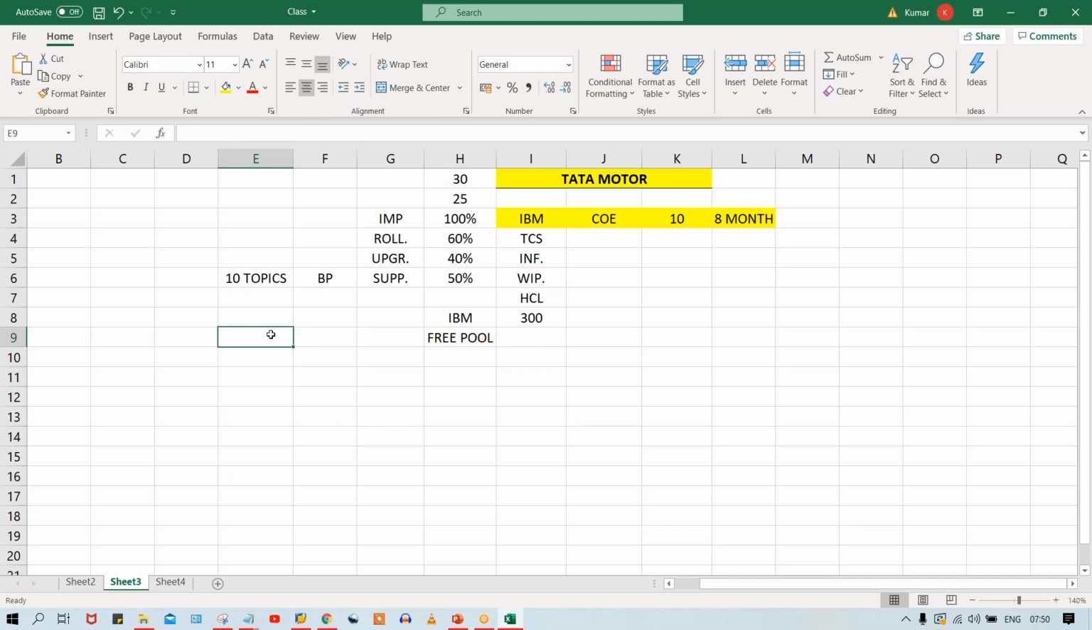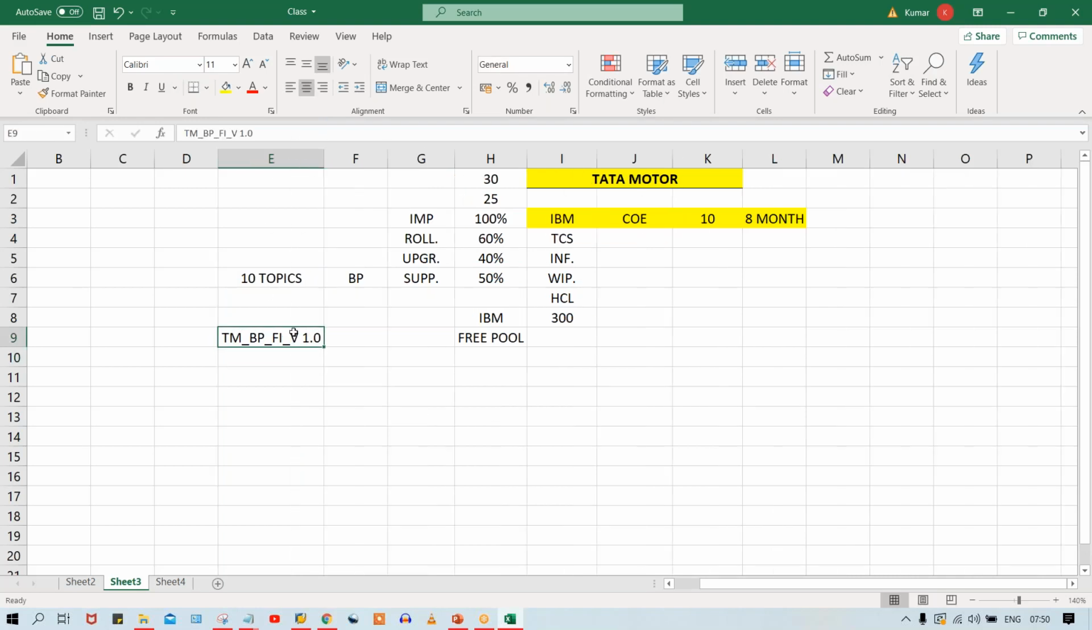Let's suppose a particular name is also given here. Let's suppose Tata Motors, and which document? Blueprint, and for which module? This module, and a version name is also going to be given. Let's suppose this is the version. So this is the name of the document, and this is going to be sent to the core team member for sign off. They will have a look.